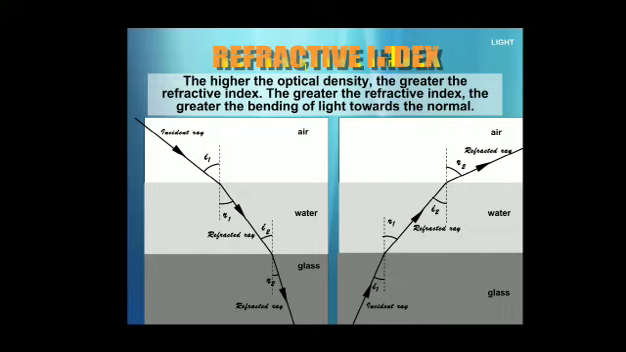So we can say that glass is optically denser than water, and water is optically denser than air. And when I compare all the three, glass has the maximum refractive index.